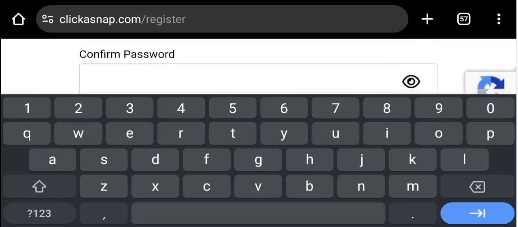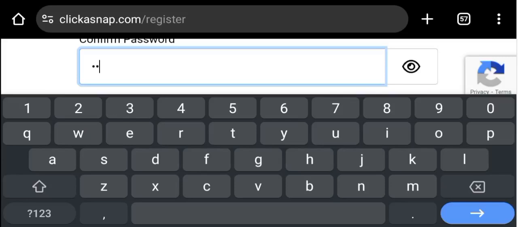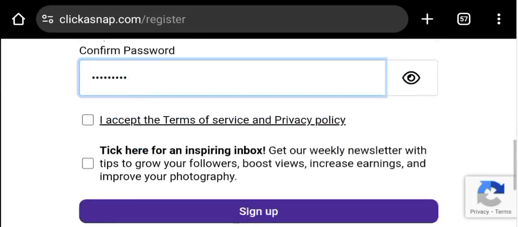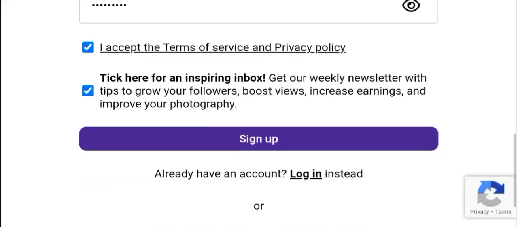I'm going to confirm the password over here too. This is just it, and what you have to do again is click on accept the terms, and you can click also.